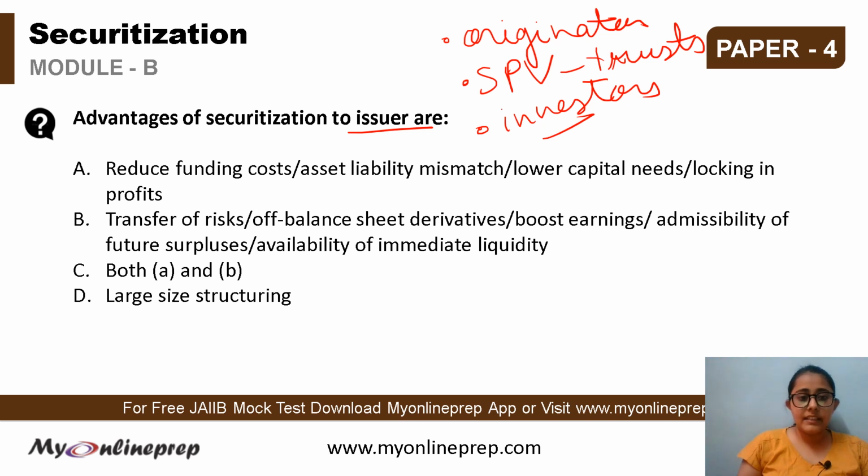So here we can say the correct option is C, that is both A and B. All of these are the advantages of securitization that are provided to the issuer. So it reduces the fund cost, it actually reduces the capital needs and locking in profits, all of these and so on. So these are the benefits or advantages of securitization to the issuer.